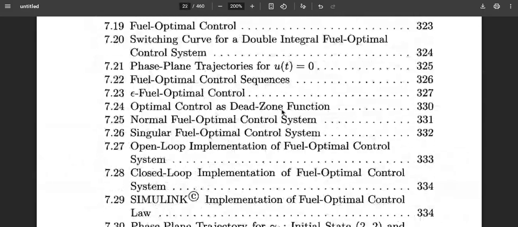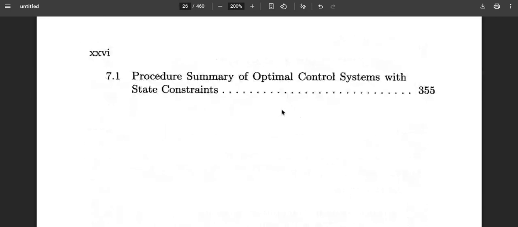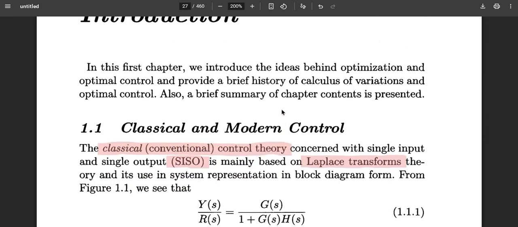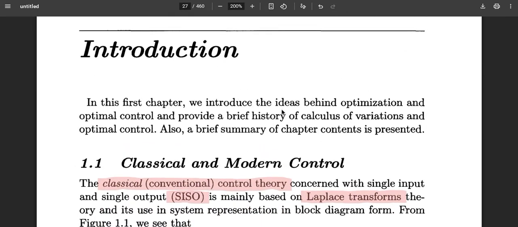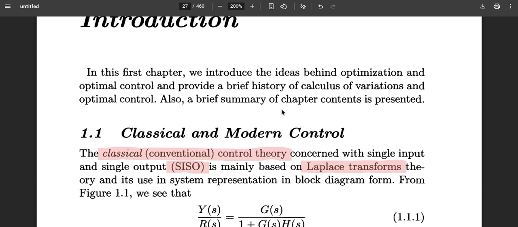Let us briefly review the first chapter in this video. The first chapter starts with a basic introduction that optimization is very essential. Then, what is classical conventional control theory?